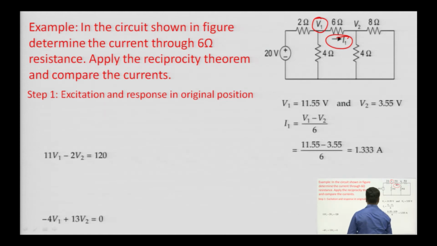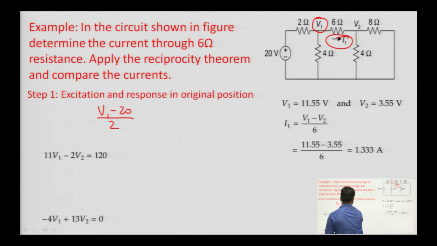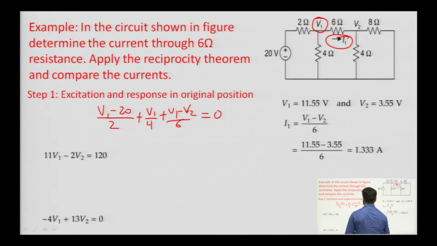At this node we will apply KCL. So, it will be equal to (V 1 minus 20) divided by 2 plus V 1 divided by 4 plus (V 1 minus V 2) divided by 6 equals to 0. This will be the equation that we obtain while applying KCL at V 1, and this equation will lead to the expression 11 V 1 minus 2 V 2 equals to 120.